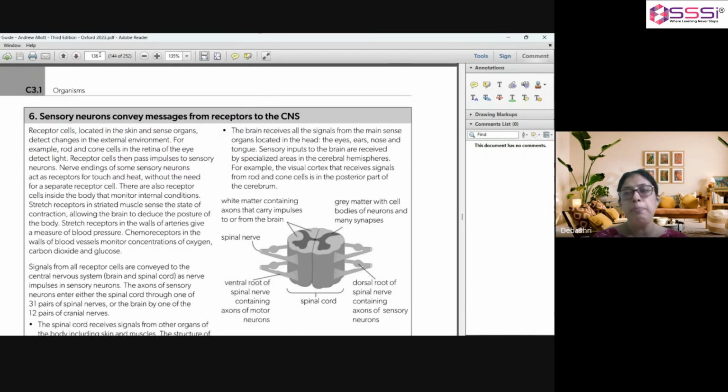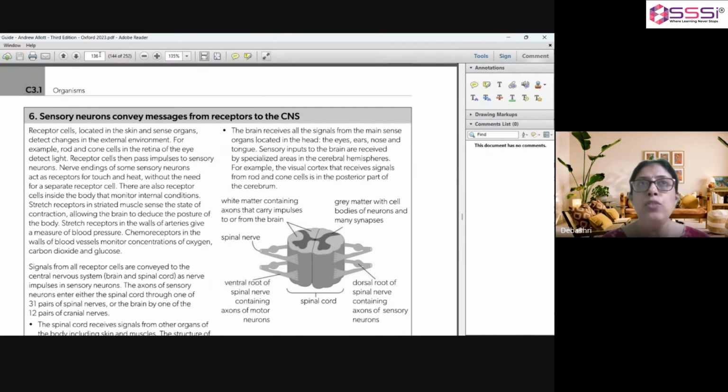There are also receptor cells inside the body that monitor our internal conditions. Like stretch receptors in striated muscle, which sense the state of contraction, allowing the brain to deduce the posture of the body. Stretch receptors in the walls of arteries give a measure of blood pressure. Again, there are chemoreceptors in the walls of blood vessels that monitor oxygen concentrations, carbon dioxide, and glucose.